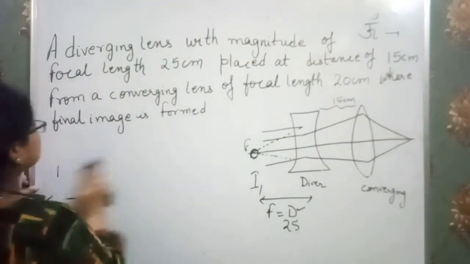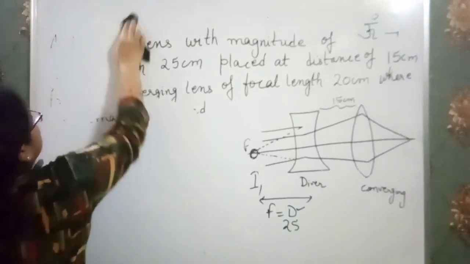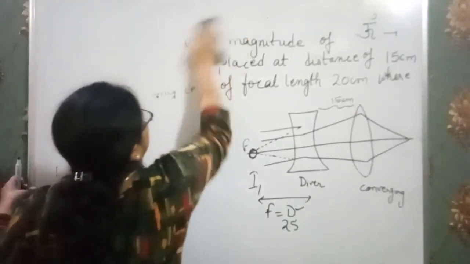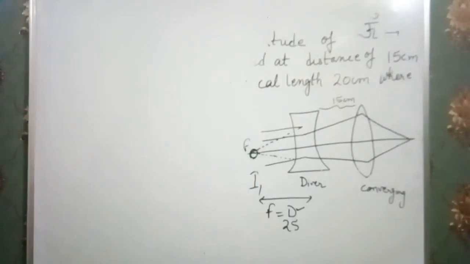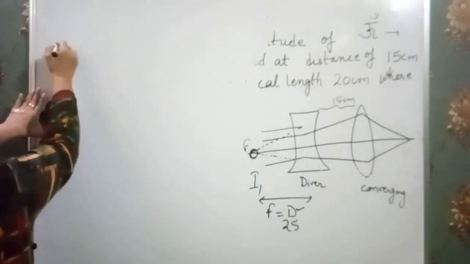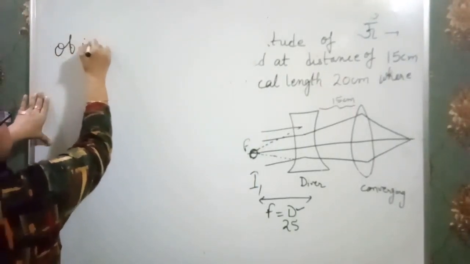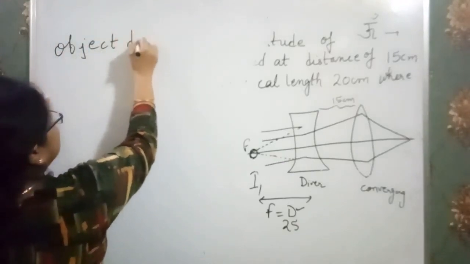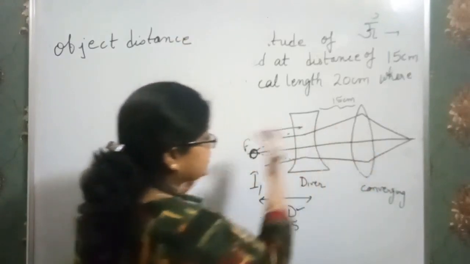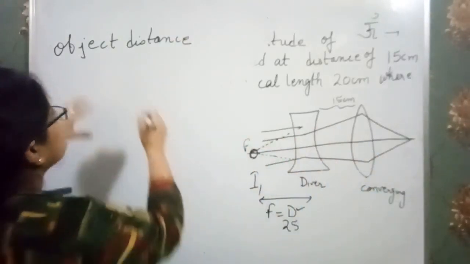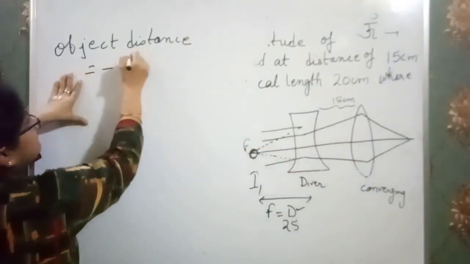Firstly, we calculate. Object distance: as the object is placed in front of the lens, it must be taken as negative.